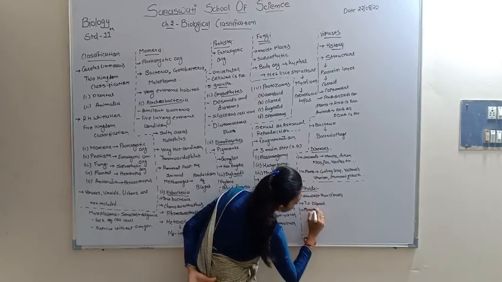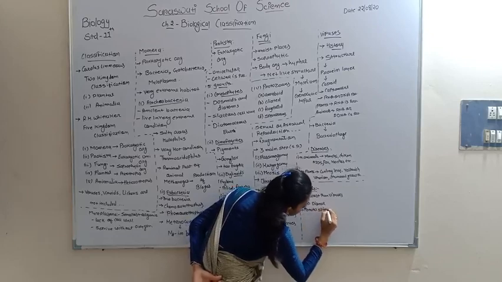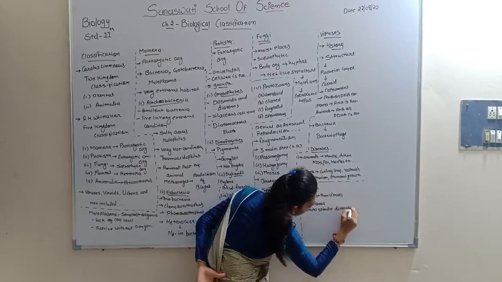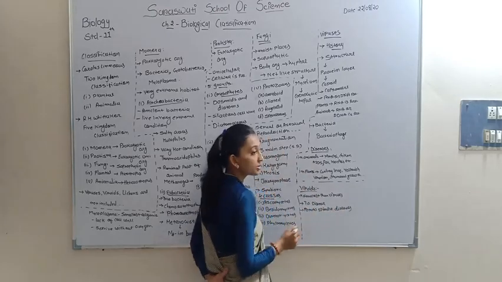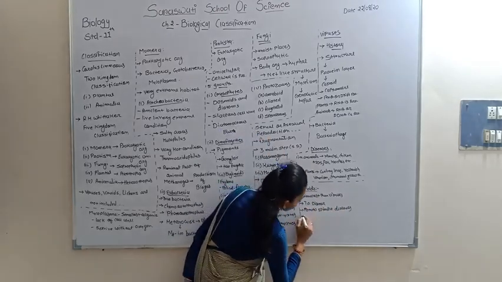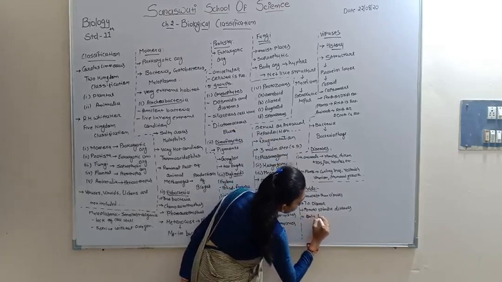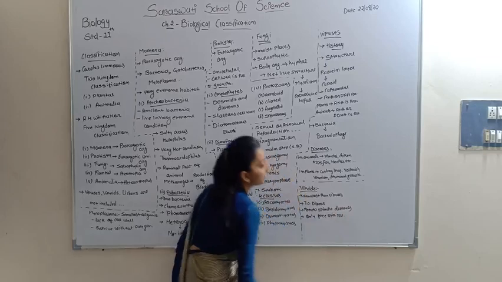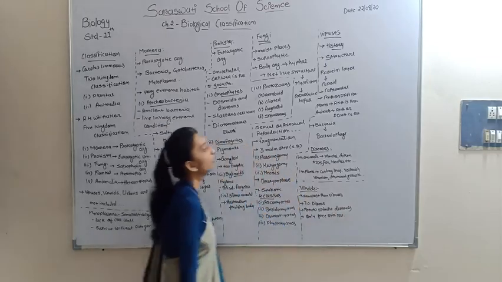Potato spindle tuber disease is caused by viroids. Only free RNA is present in viroids.